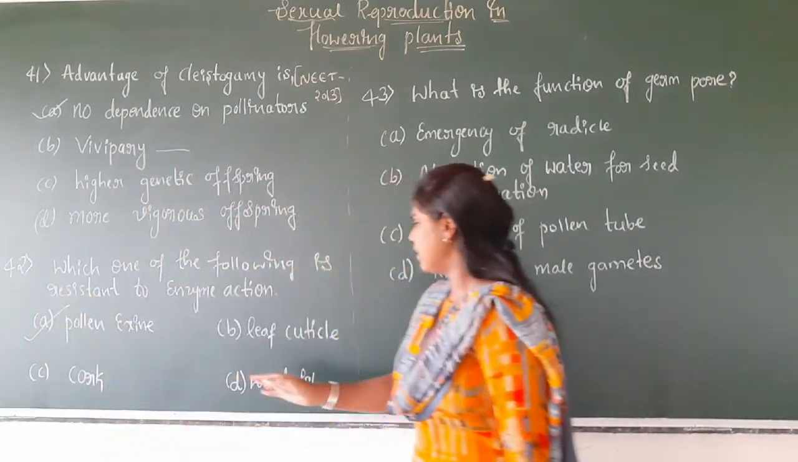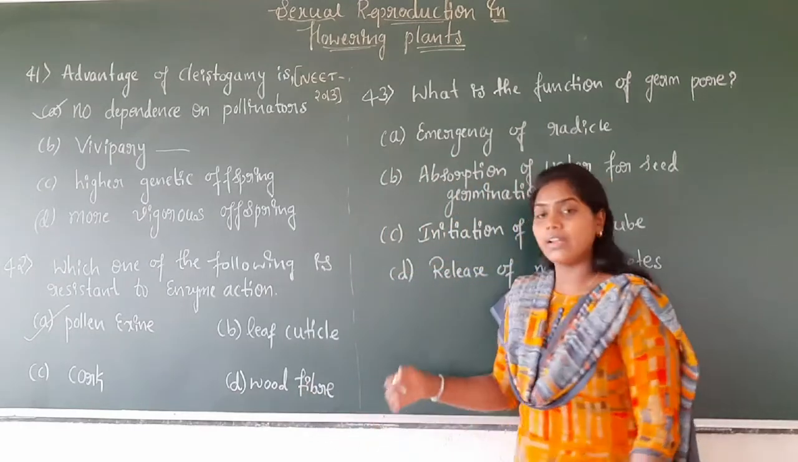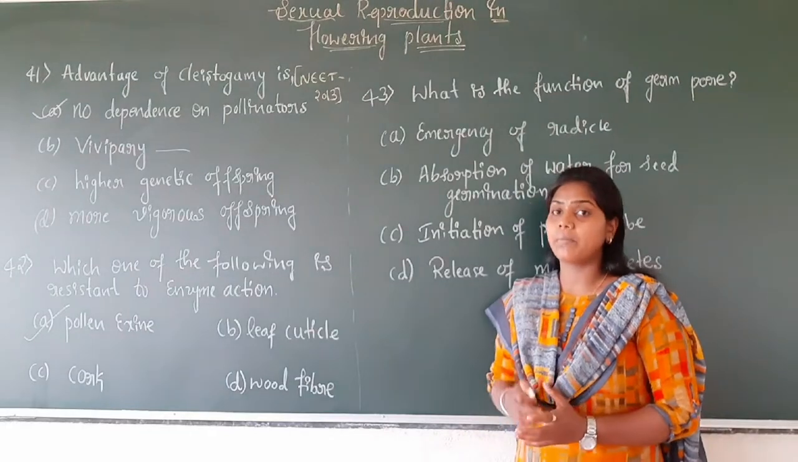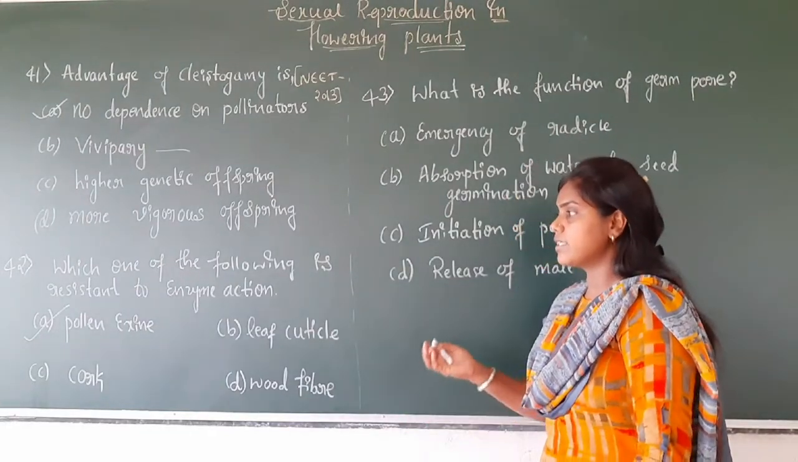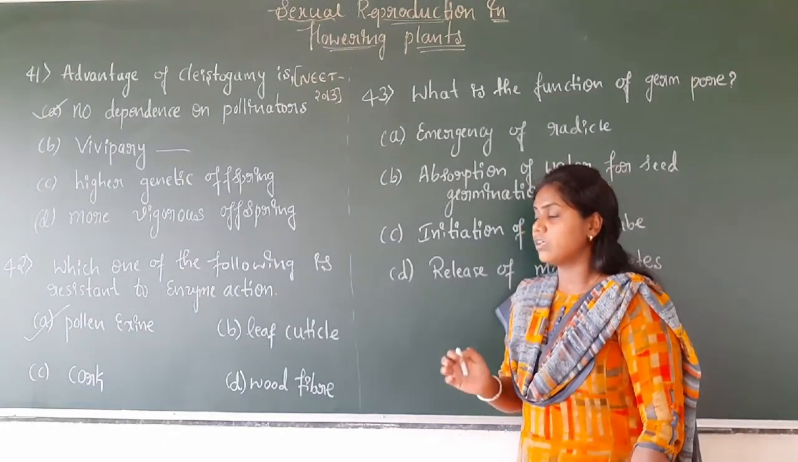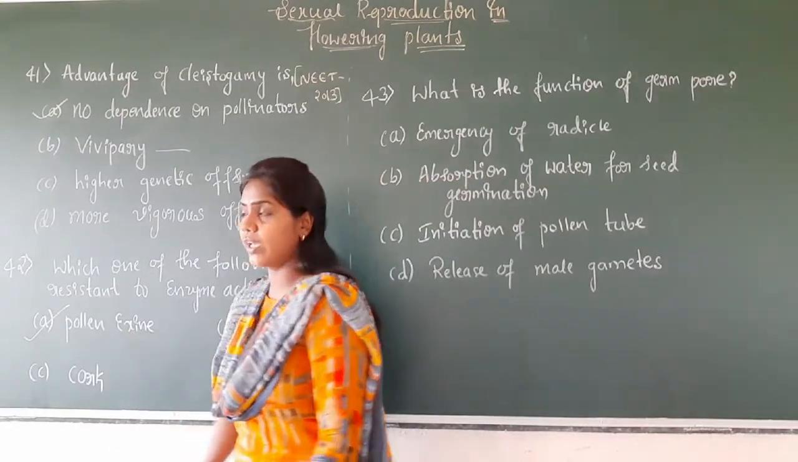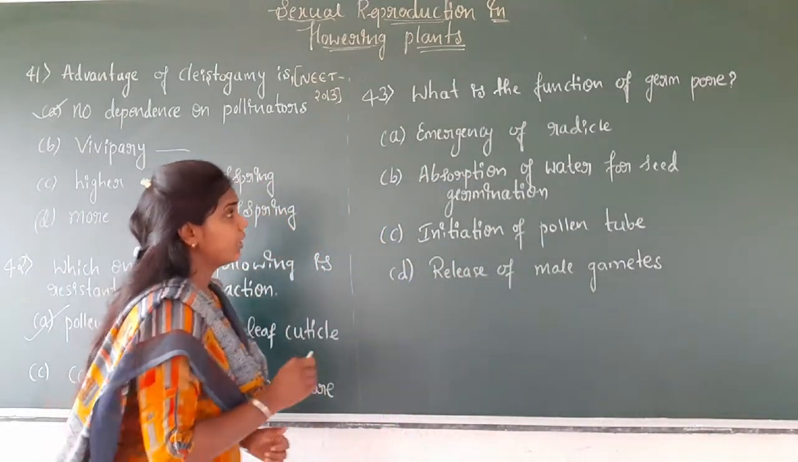Here the leaf cuticle, cork, wood fibers, these are all regarding the plants, the plant bark or the plant cork. The most resistant to enzyme action is the pollen exine. Next, we come to question number 43.